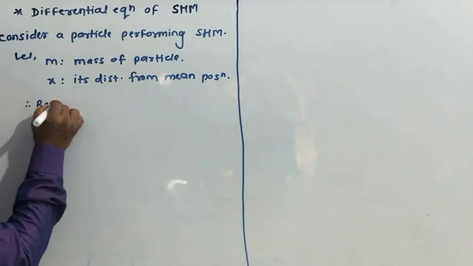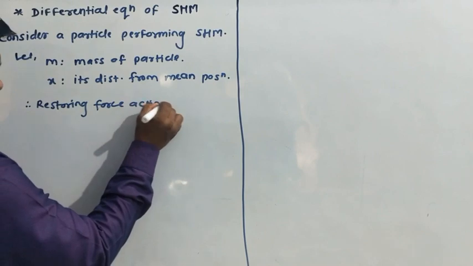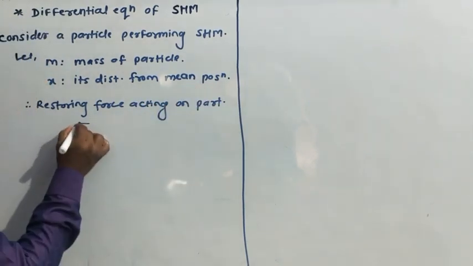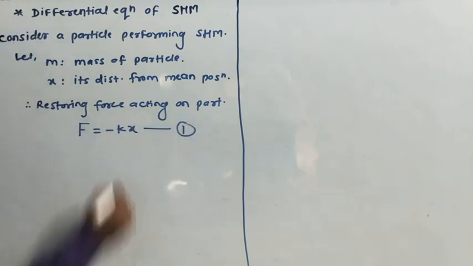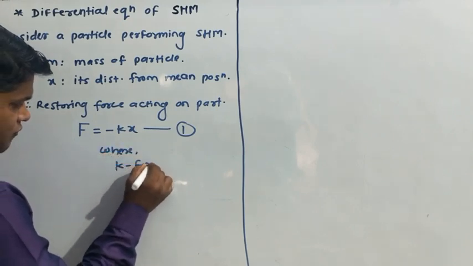Therefore the restoring force acting on the particle, F is equal to minus kx. Suppose equation number 1. Where k is a force constant, where k is called a force constant.